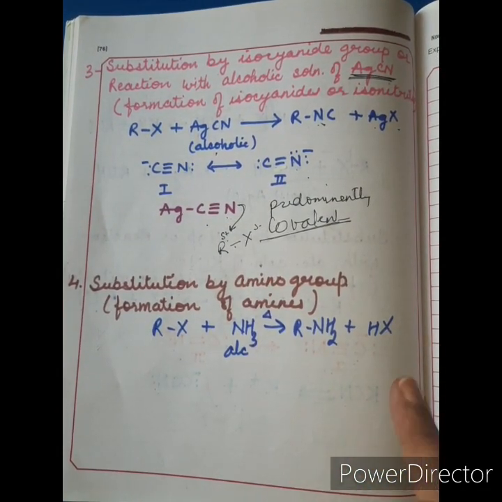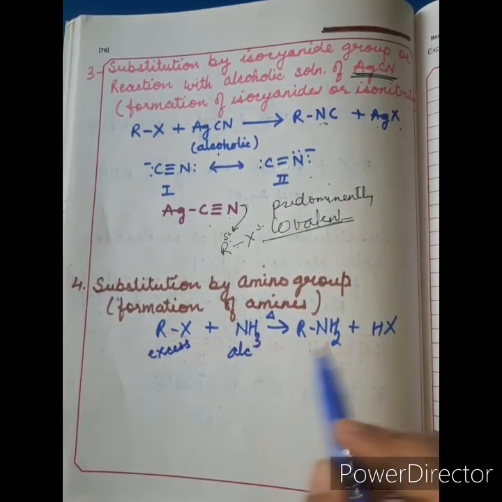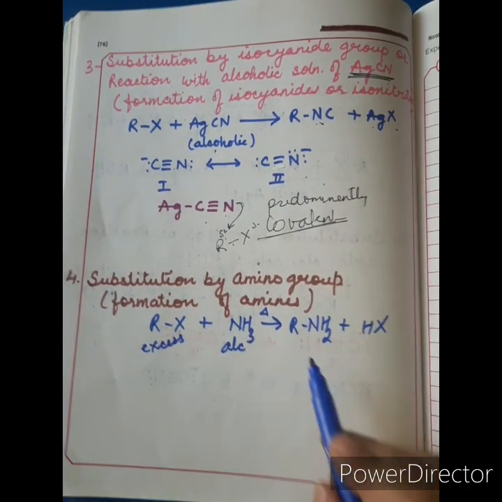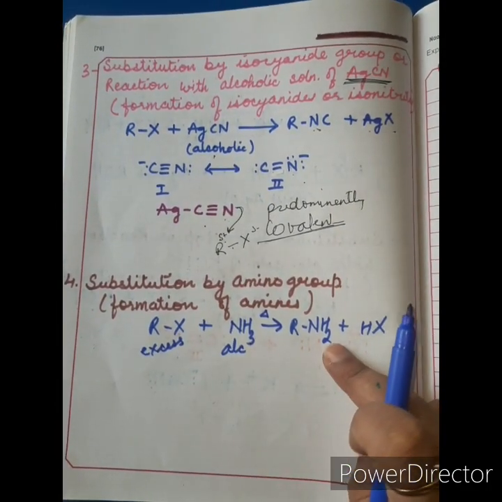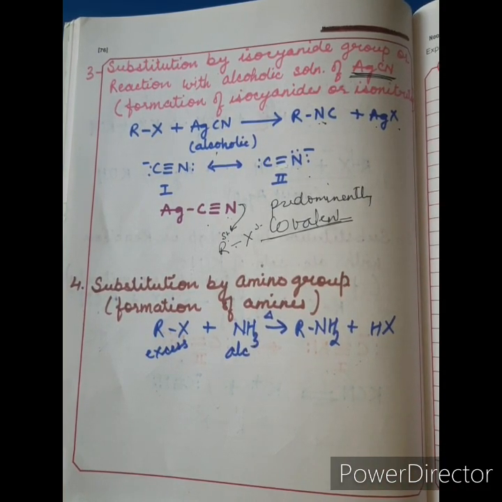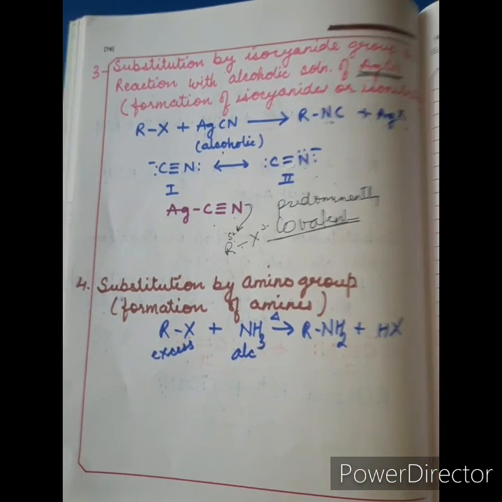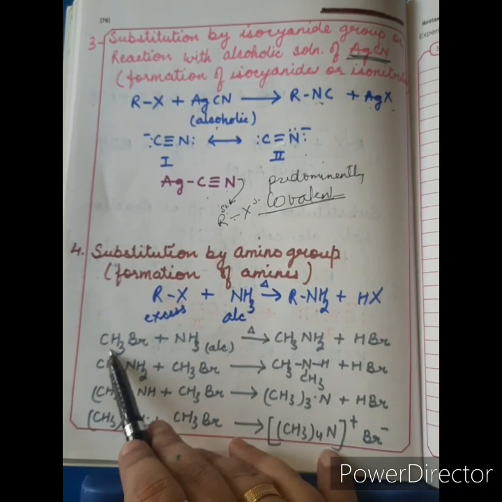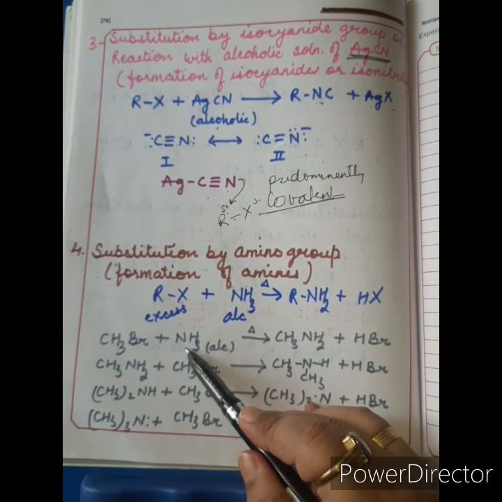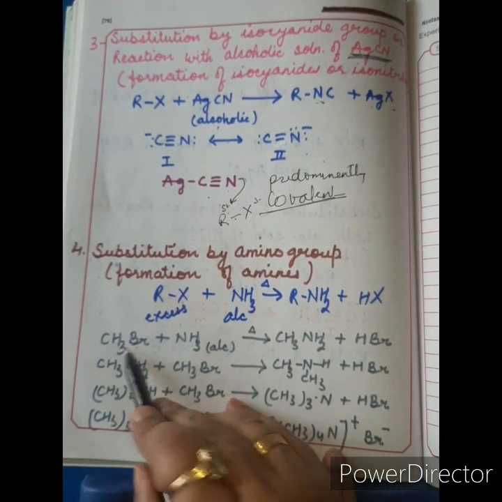In this reaction, there is a speciality. If haloalkanes are in excess, then you not only get 1 degree amine as the final product, rather you get a mixture of 1 degree, 2 degree and 3 degree amine together along with the quaternary ammonium salt. We will understand this situation with the help of equations and one example. Now suppose I take example of methyl bromide undergoing reaction with ammonia, alcoholic ammonia. It's getting heated. So as you know, HX and CH3NH2 is formed.